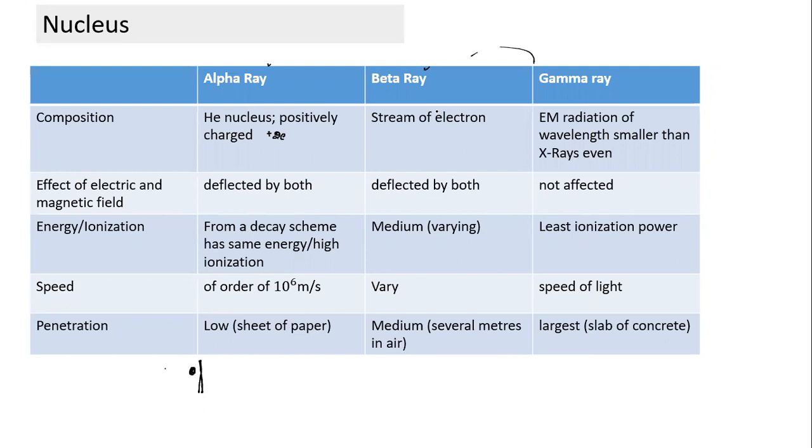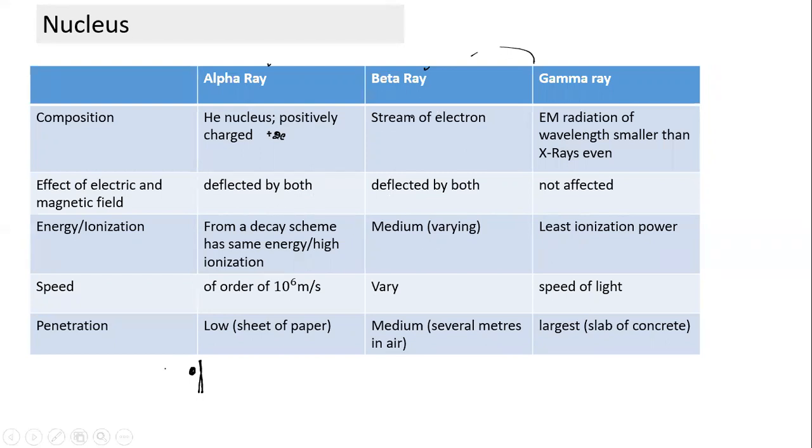Then what is beta ray? Beta ray is either a stream of electrons or positrons, depending on beta minus or beta plus decay. It is an electron, so it follows electron properties. It's affected by electric field and magnetic field. Its energy is lesser than alpha ray, more than gamma ray, so it has medium ionization power.